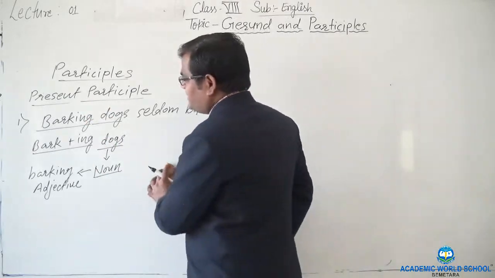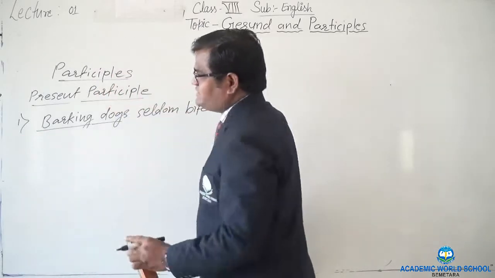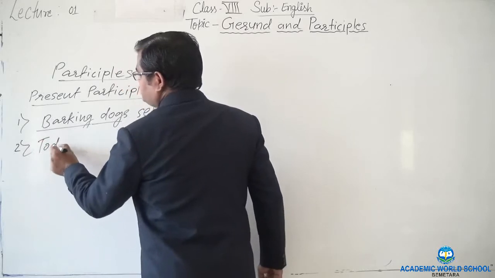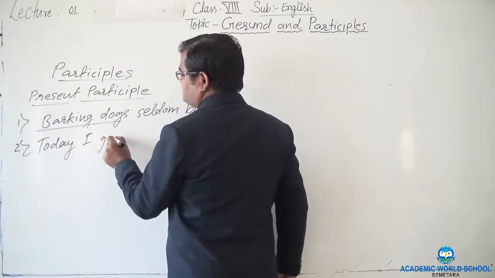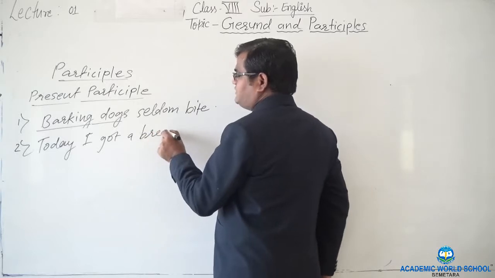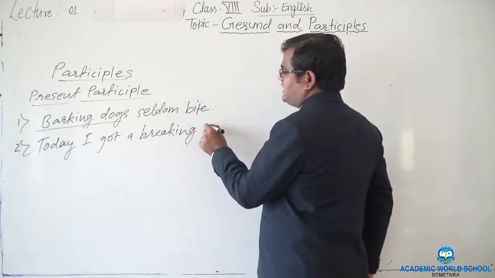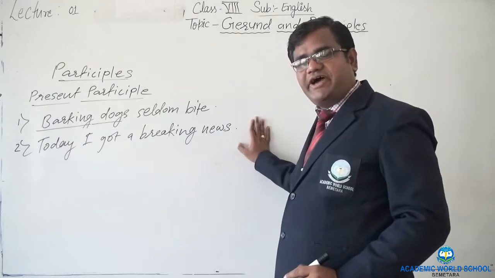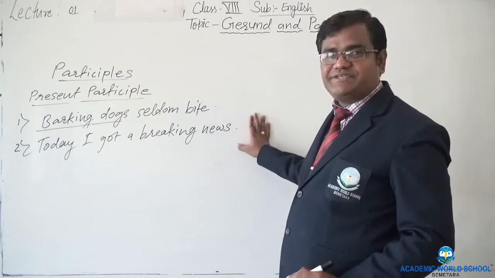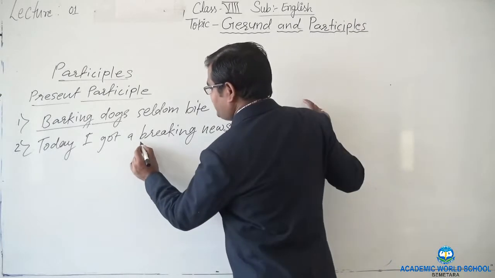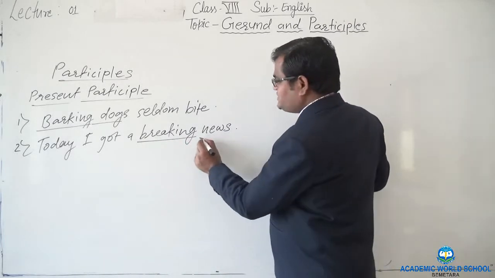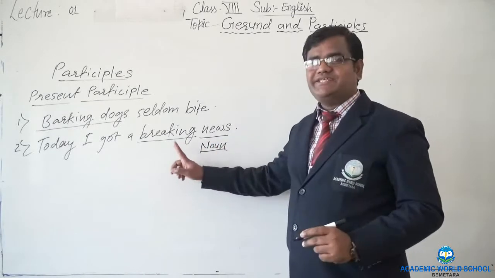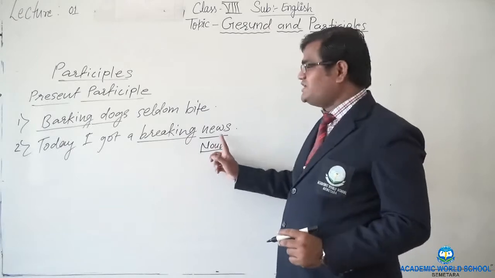Let's take one more example here. For example, if I say, today I got a breaking news. Today I got a breaking news. Here, can you identify what is the present participle? Yes, sir, breaking news. Why? Because news is the noun here, and breaking is telling something more about the news.